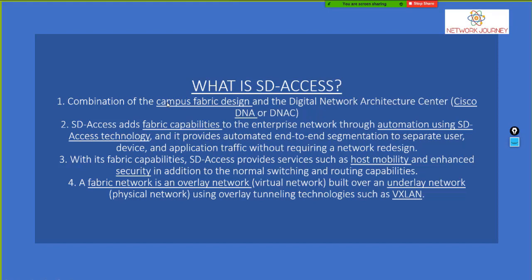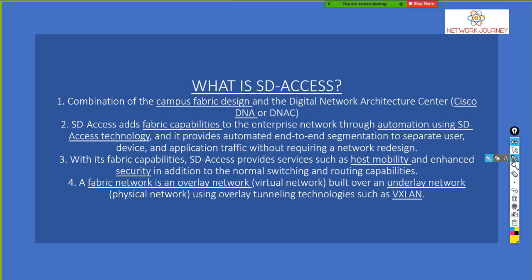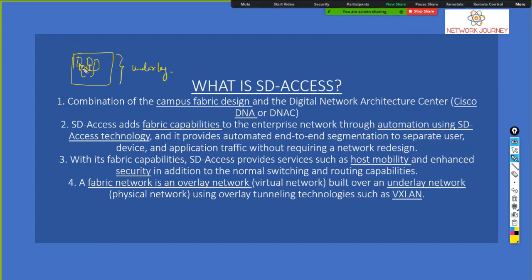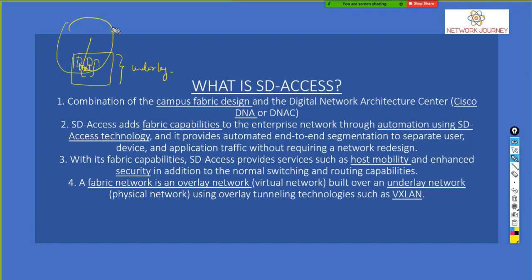It's basically the combination of your LAN enterprise, and on top of LAN enterprise, you're keeping your DNAC, the DNA center. Such models are called underlay and overlay. So let's say you have your LAN where you have all your devices kept, which act as your underlay. And on top of that, you are keeping your overlay devices like your DNAC. And there is some integration between the underlay and the overlay.